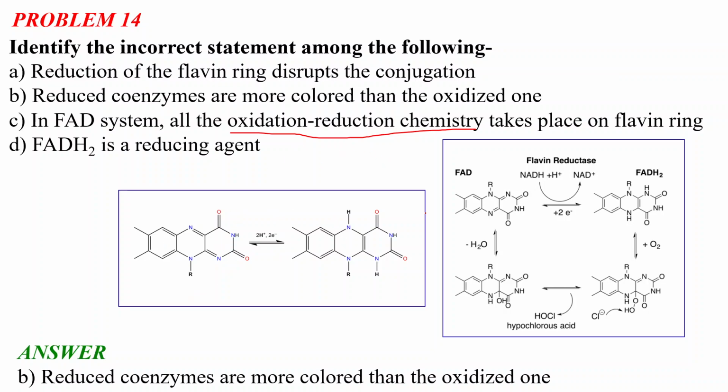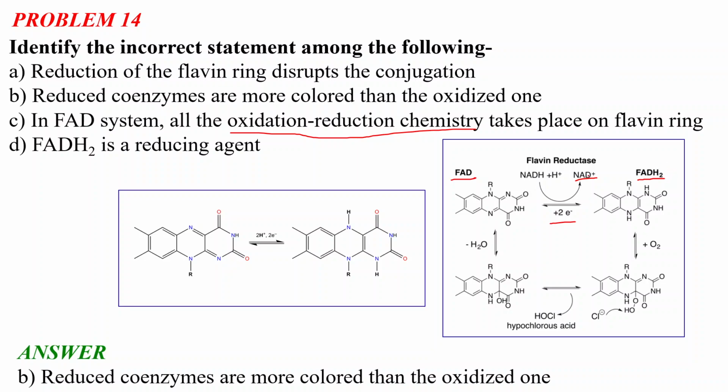The oxidized form is known as FAD, and the reduced form is known as FADH2. Upon the addition of two hydrogens and two electrons, FAD is converted to FADH2, and this reaction can be coupled with NADH being converted to NAD plus.